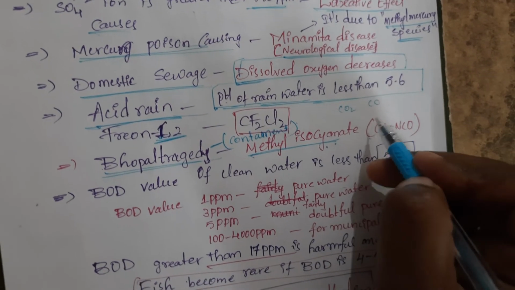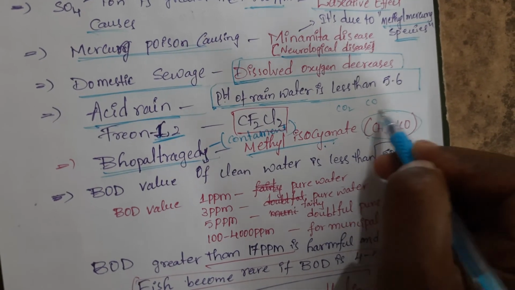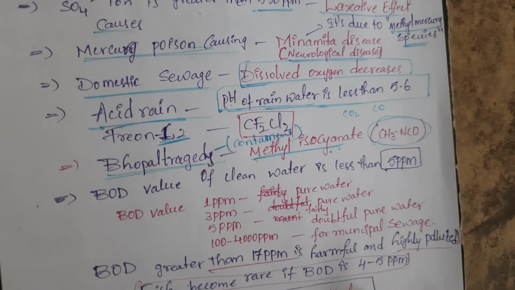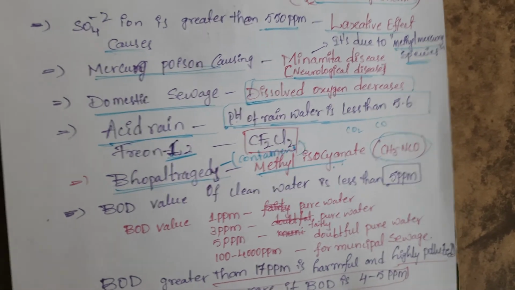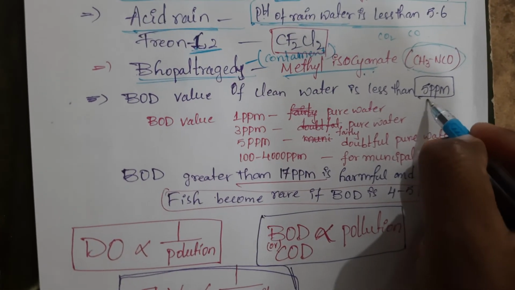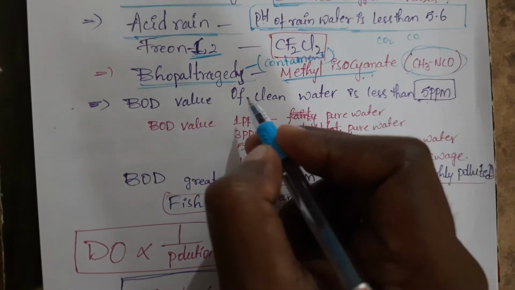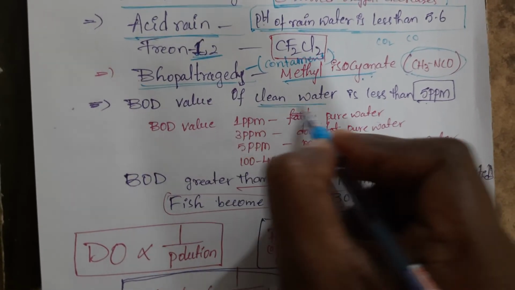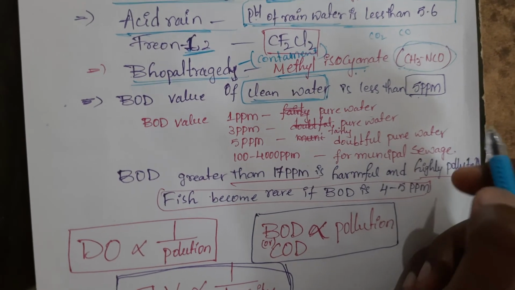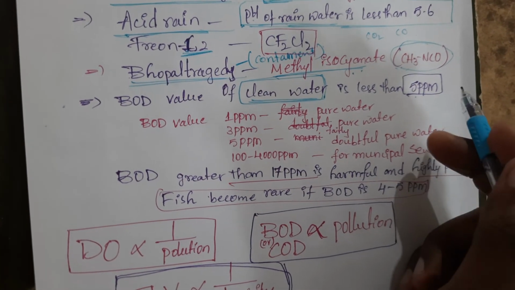Pollutants, which are not present in the environment, such as methyl isocyanate, but which are released into the environment, are said to be what? Contaminants. Next we will see the BOD value of clean water is less than 5 ppm. If it is less than 5 ppm, then only it is said to be what? That water is said to be clean water. Only in less than 5 ppm will the fishes survive.